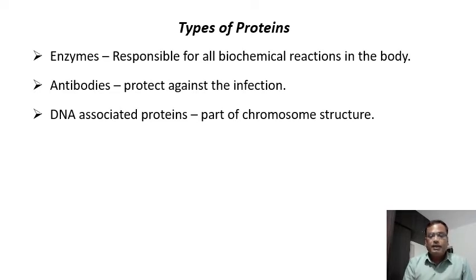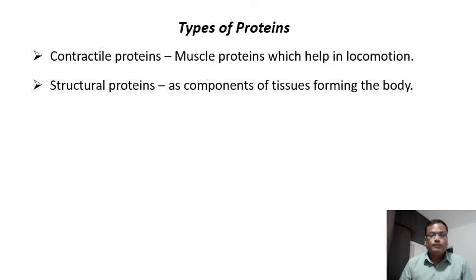Now, this packing takes the help of the DNA associated proteins, and the DNA associated proteins are histone proteins. So, like this, proteins are also involved in the DNA package or chromosomes. We commonly call the chromosomes nucleoproteins because it is a combination of nucleic acid and proteins.